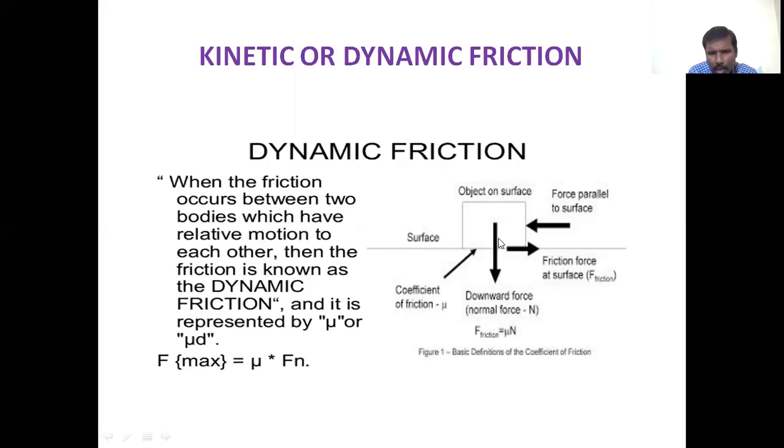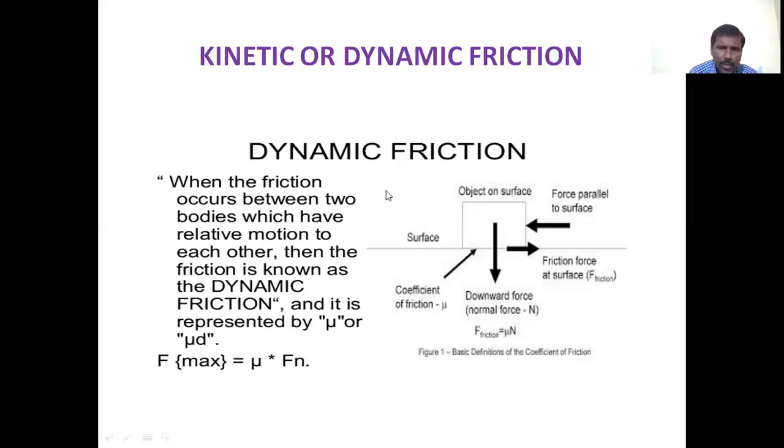The object on the surface produces a downward force, that is the normal force, called N. F can be written as mu into N, where mu is called the coefficient of friction. We will discuss these terms in the next slides.